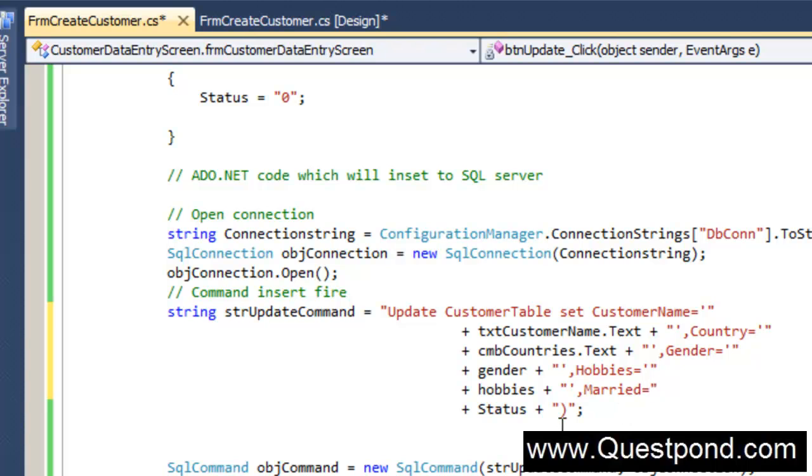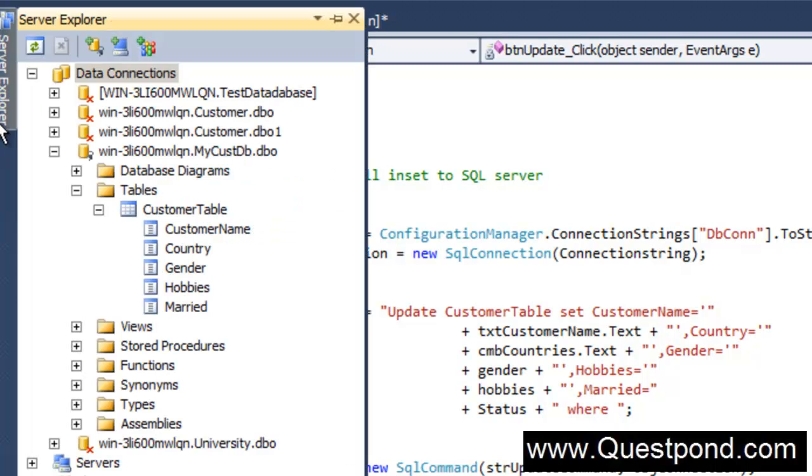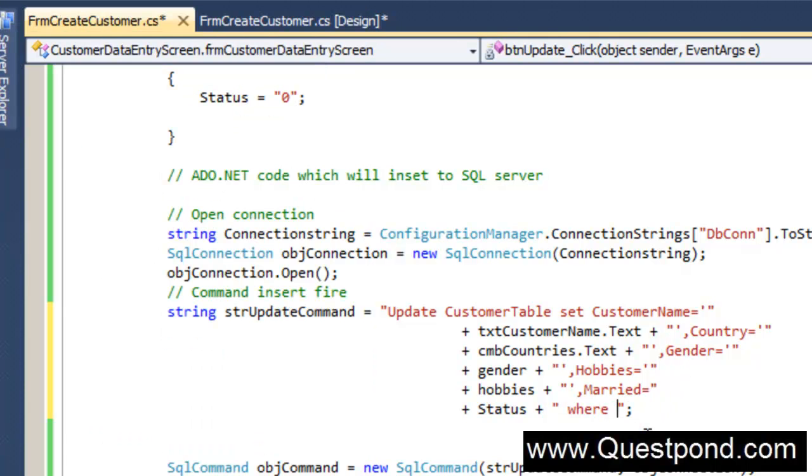In case you are new to SQL, I will suggest you go through the SQL Server videos where we have talked about how to write SQL syntaxes. Now the next thing, we also have to ensure that whatever we are updating is the current record selected, right? So we have to say where the customer name is equal to whatever is selected in the text box.